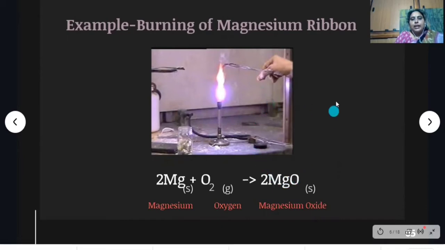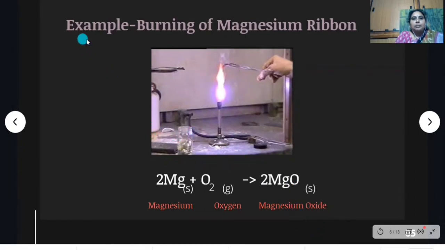When you burn the crackers, you will observe a white color powder is produced. So, in crackers, what is present? Magnesium is present in the crackers. So, when magnesium is burnt in oxygen, it produces magnesium oxide. That white color powder is known as magnesium oxide.